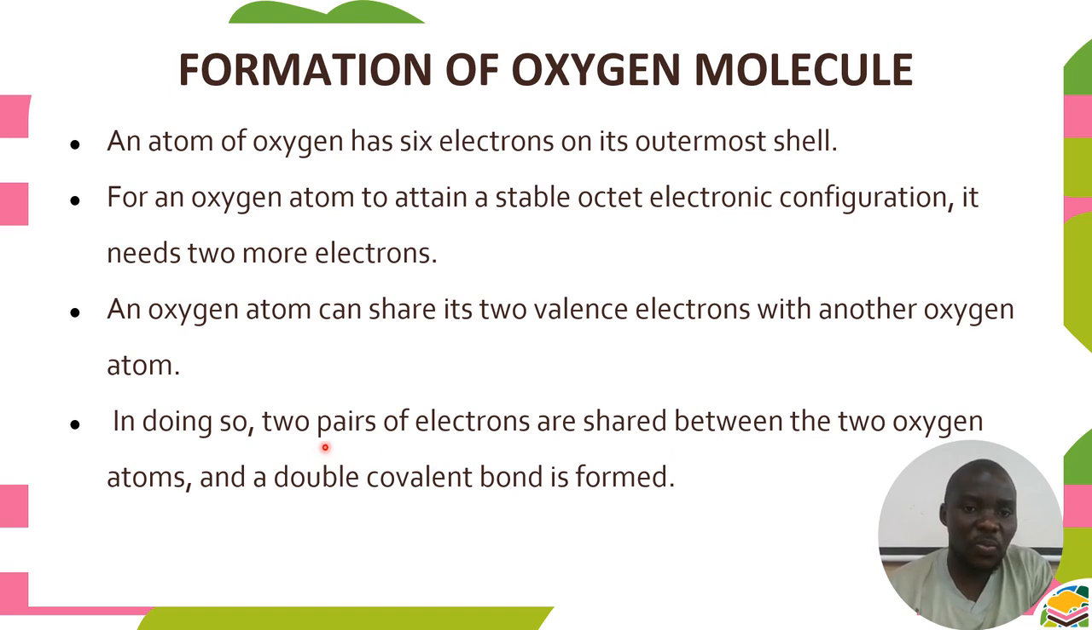So if we're saying 2 pairs of electrons, it means we have 4 electrons. 2 have been contributed by 1 oxygen atom, and 2 will also be contributed by another oxygen atom. Therefore, a double covalent bond is formed. The term double refers to each atom involved contributing 2 electrons. So if each contributes 2 electrons, the electrons are going to be 4. In 4, we are going to have 2 pairs.